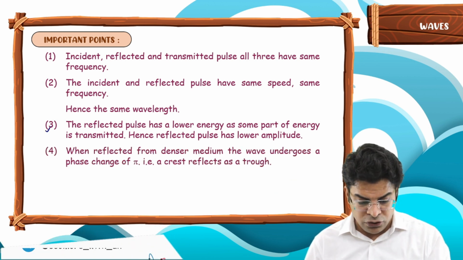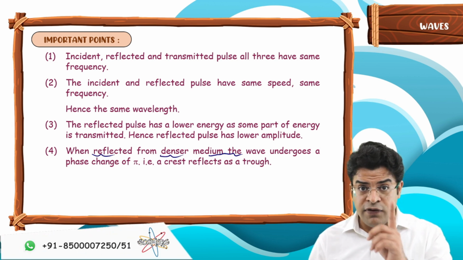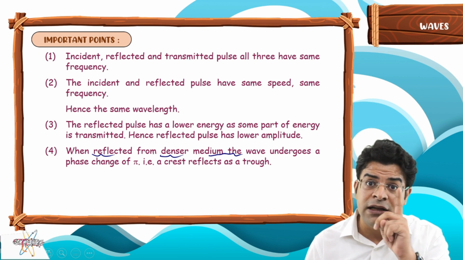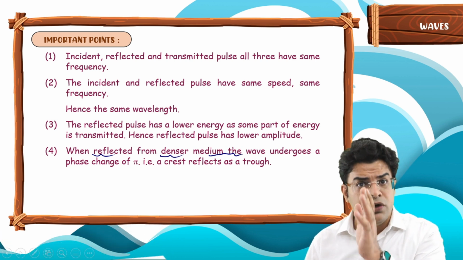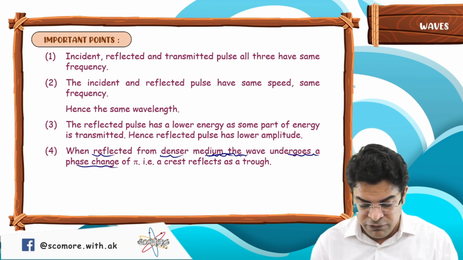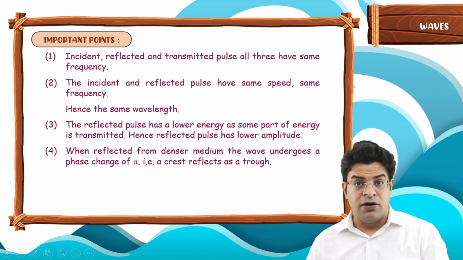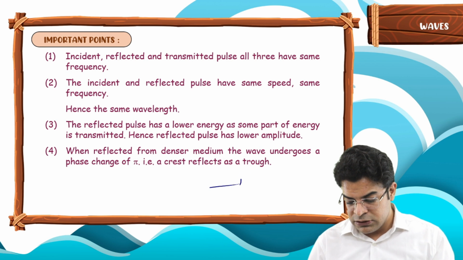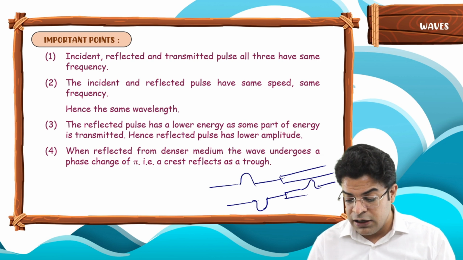The fourth point you should know. When reflected from a denser medium, it means that the wave is originally moving in a rarer medium and is trying to enter a denser medium. So when reflected from a denser medium, the wave undergoes a phase change of pi. That is, a crest reflects back as a trough. What goes as a peak gets reflected back as a trough when reflected from a denser medium.